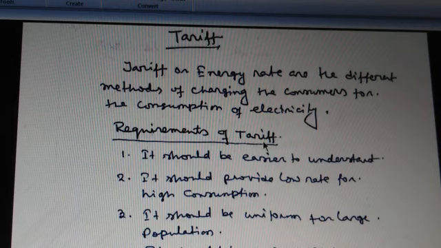The electrical energy produced by a power station is delivered to a large number of consumers. The consumers can use electrical energy if it is sold at reasonable rates. The tariff, that is the rate at which the electrical energy is sold, naturally becomes an attraction for electrical supply companies. The supply company has to ensure that the tariff is such that it not only recovers the total cost of the production of electrical energy but also earns profit on the capital investment.